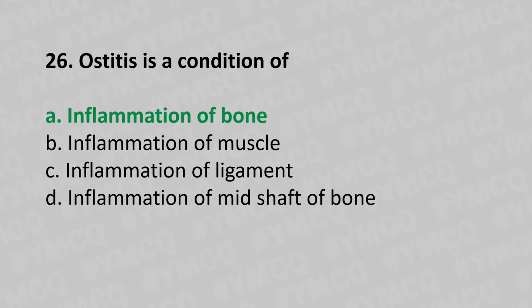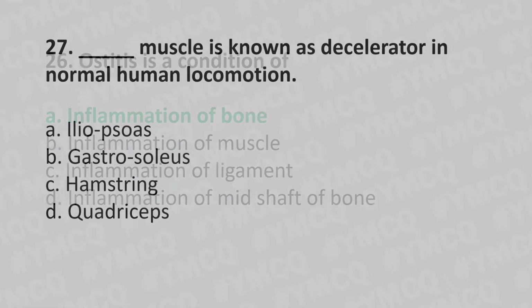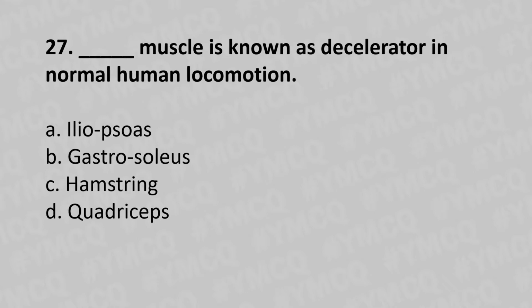Moving to our 27th question. Dash muscle is known as a decelerator in the human locomotion. Option A, iliopsoas. Option B, gastrosoleus. Option C, hamstring. Option D, quadriceps. And the answer is option C, hamstring.